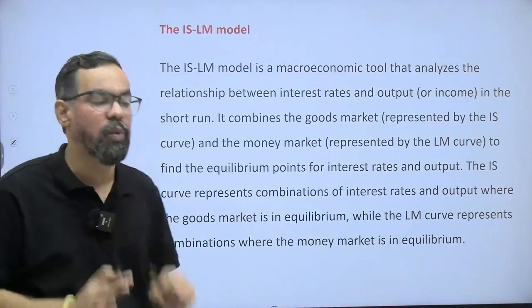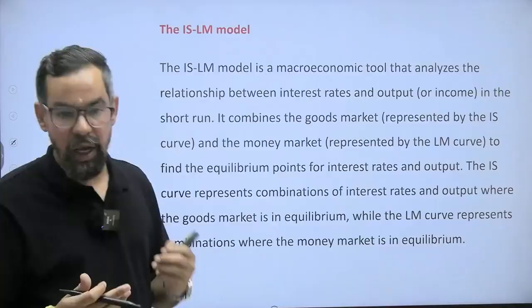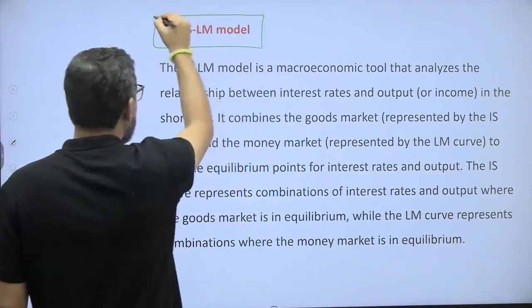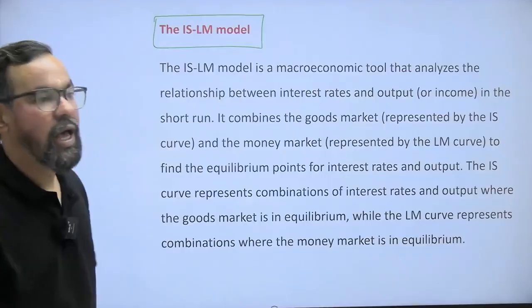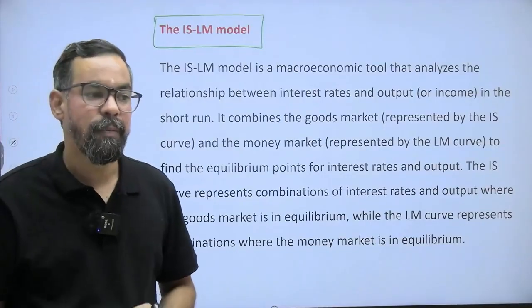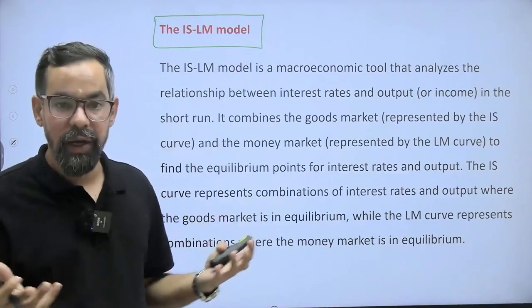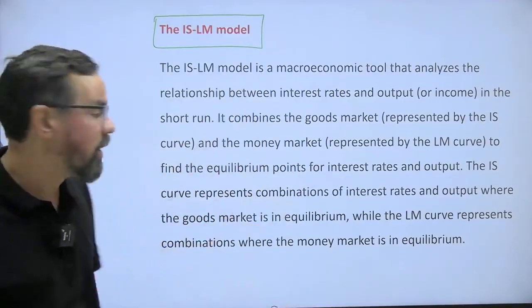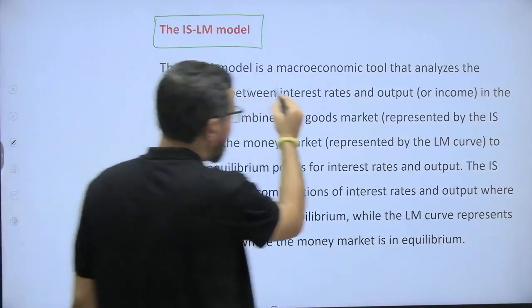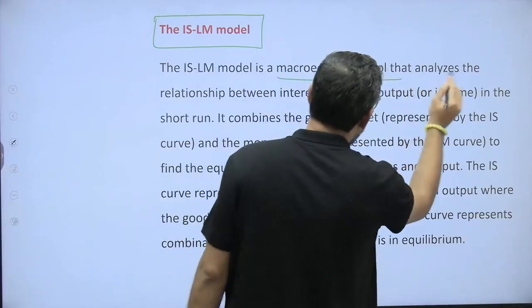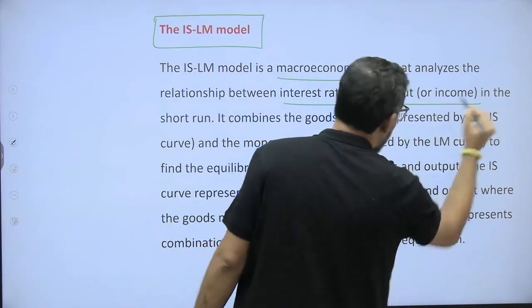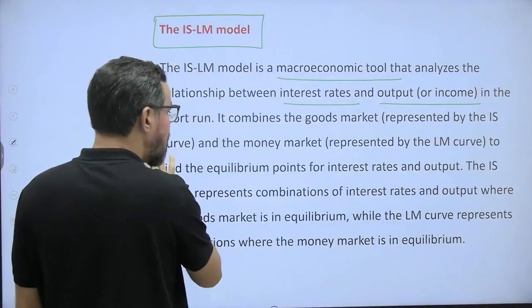Now, the next area of this particular topic is the IS and LM curve. This is again very important because our monetary policy, fiscal policy, the goods market, and your money market interest rate get determined by this. So the IS and LM model is a macroeconomic tool that analyzes the relationship between interest rate and income or output in the short run.